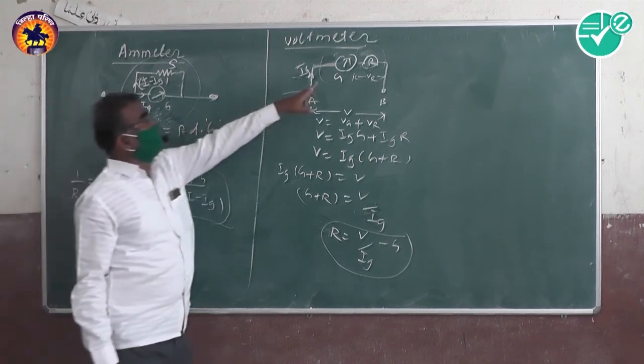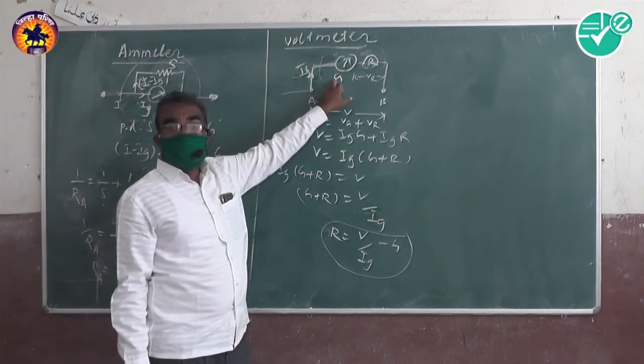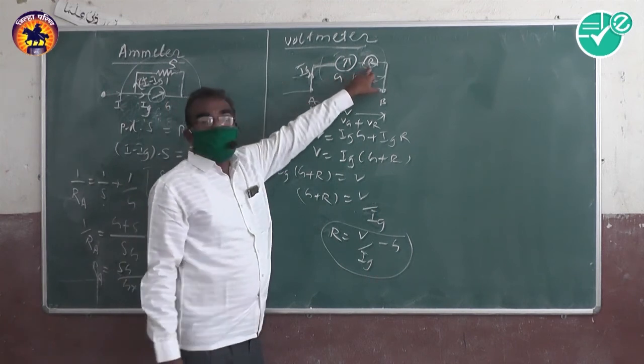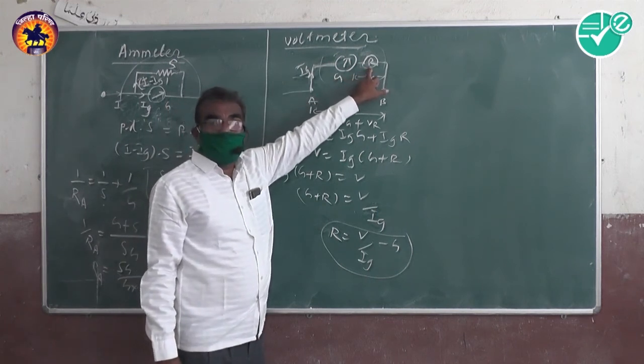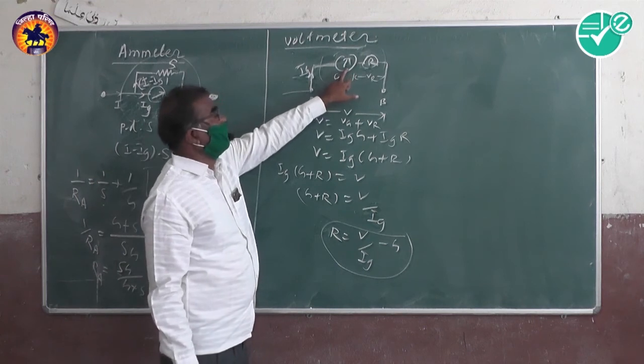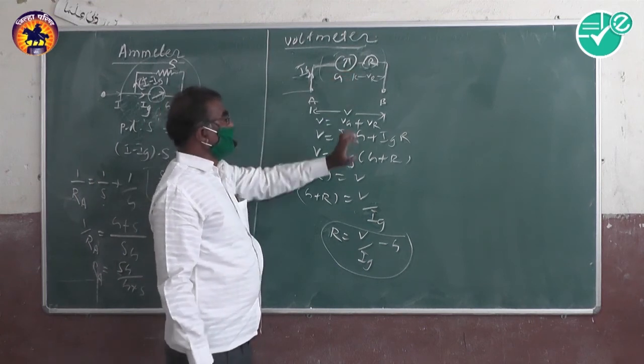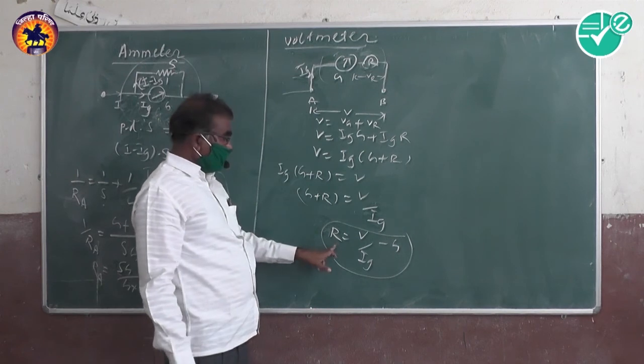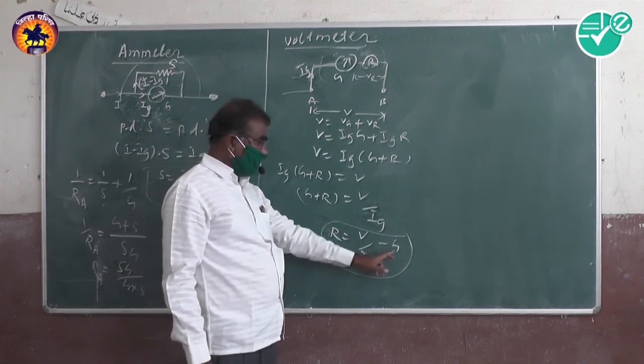How is the moving coil galvanometer converted into a voltmeter? By connecting a high resistance of proper value in series with the galvanometer coil. It is a high resistance device, and the formula is R equals V upon Ig minus G.